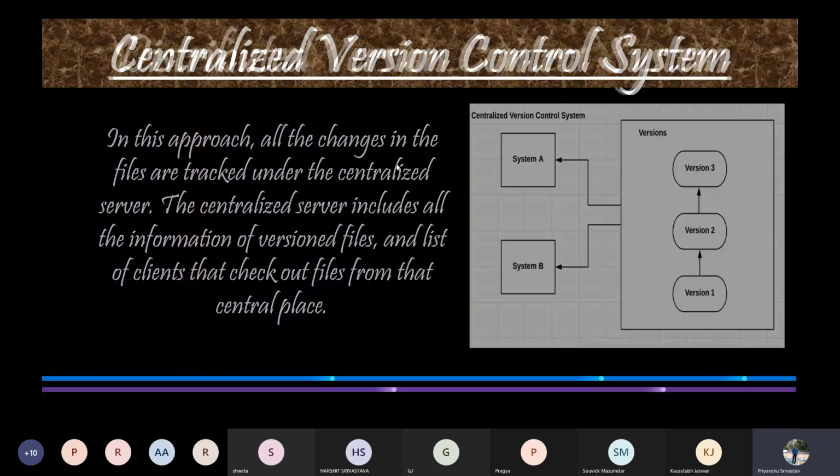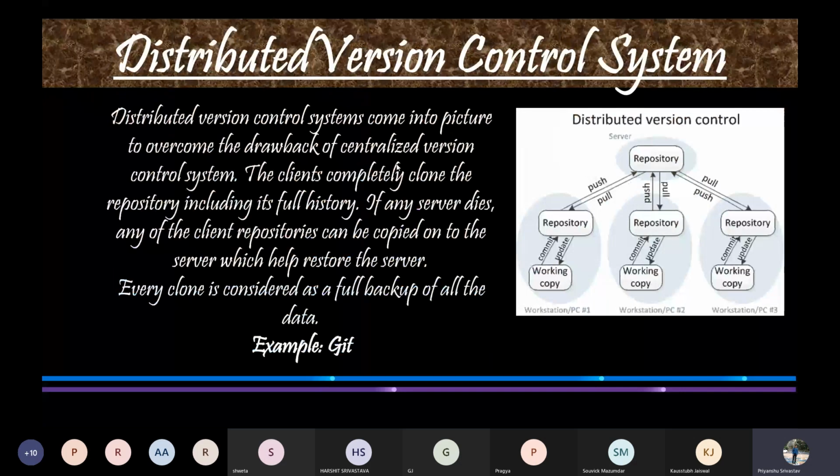Now let us discuss the third type, that is distributed version control system. In this system, there is a central repository which is common to all the developers, as well as a local repository which is specific to each programmer. So in this method, we overcome the shortcoming of centralized version control system, in which there is a need of net connection to the server for every operation.